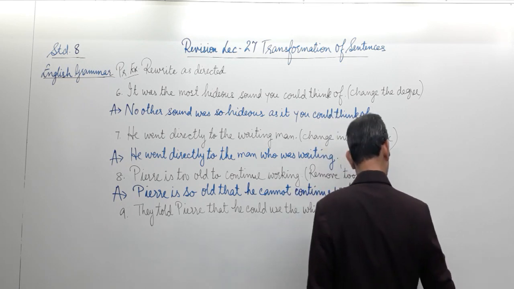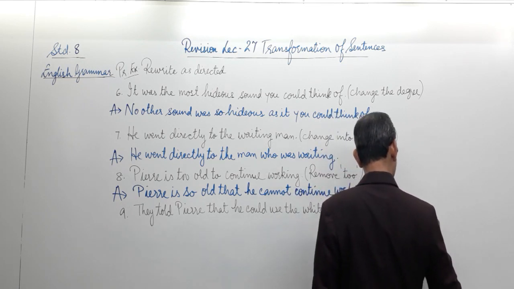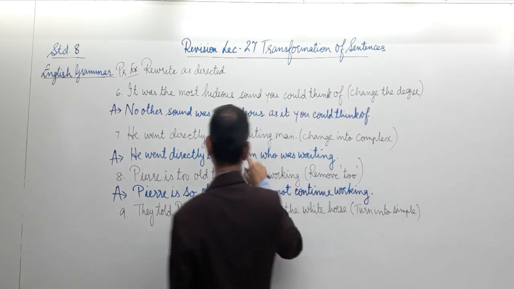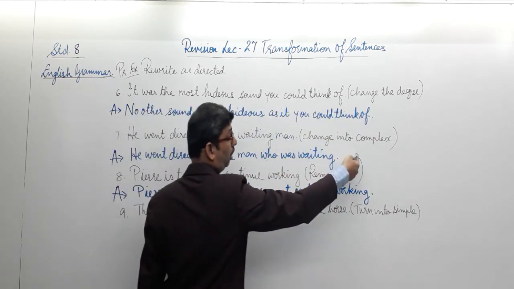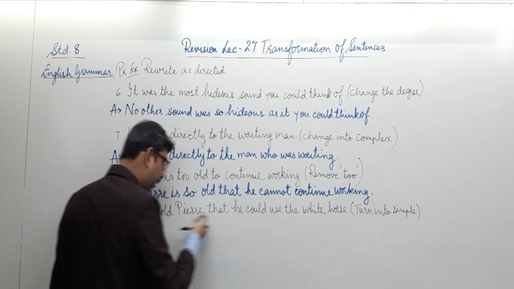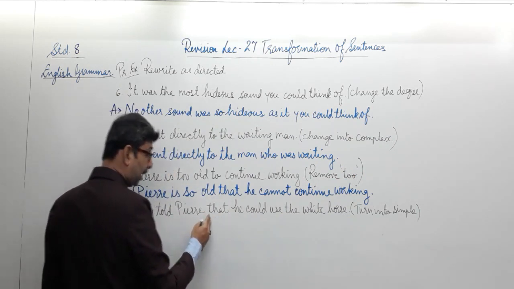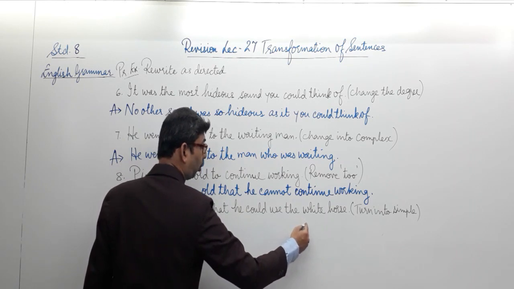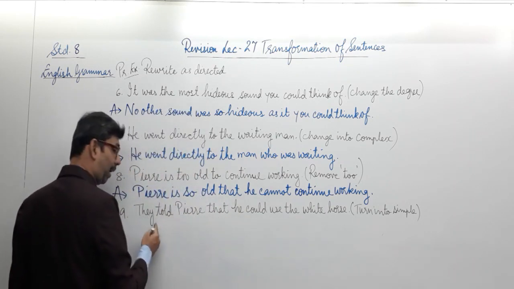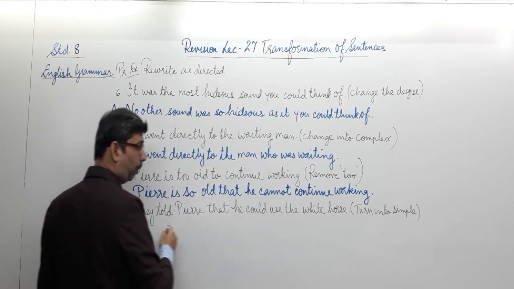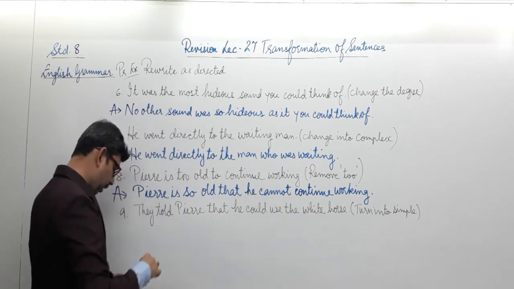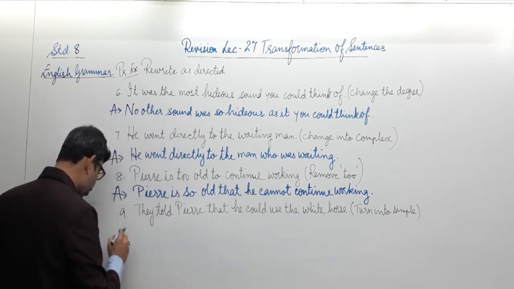Well, we had our hands on a sentence where the sentence was simple, and we changed it into the complex one. The given sentence is complex. They told Pierre is the independent clause, and that he could use the white horse is the dependent clause. We are going to change it into the simple one by making necessary changes.